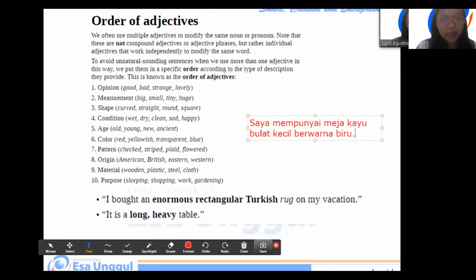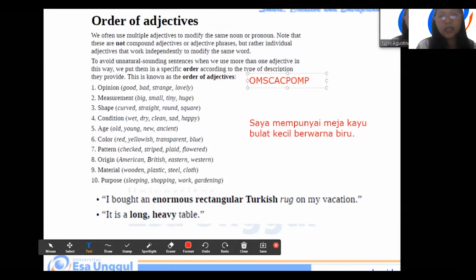We can make the abbreviation. Opinion, we can make it O, measurement M, shape S, condition C, age A, color C, pattern P, origin O, material M, purpose P. So you can say OMSCACPOMP to make it easy to remember.